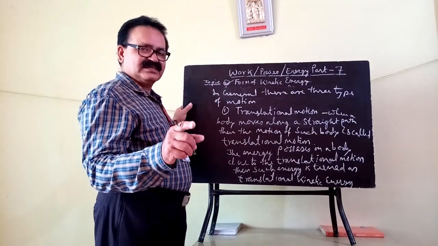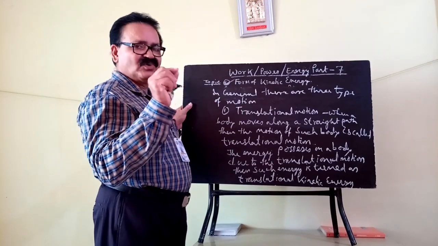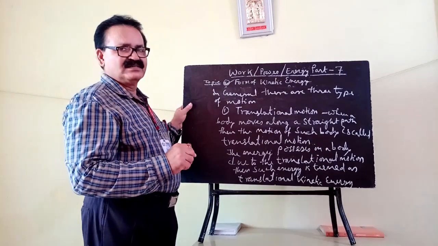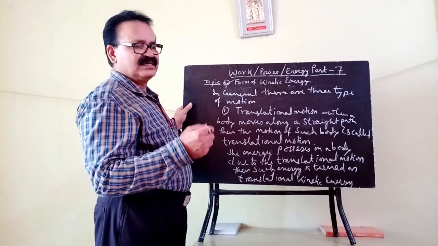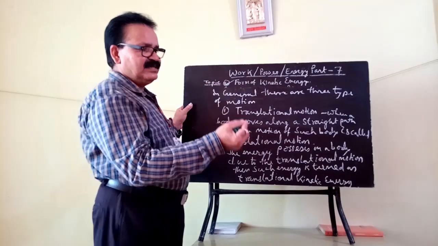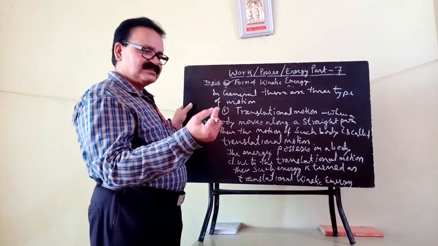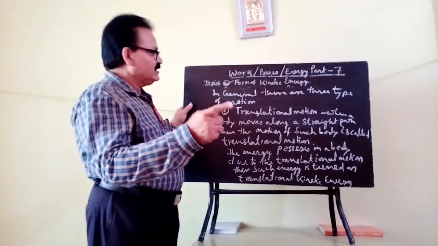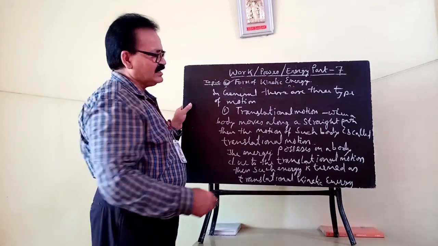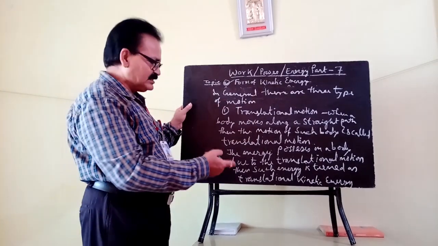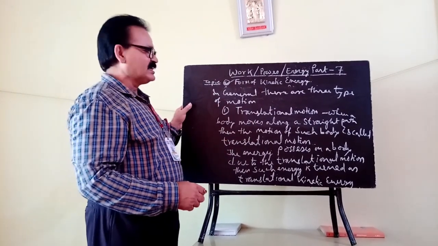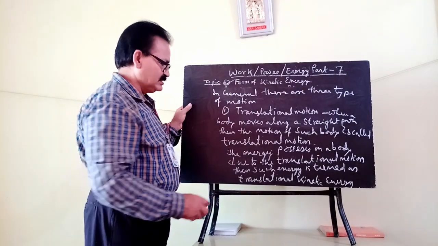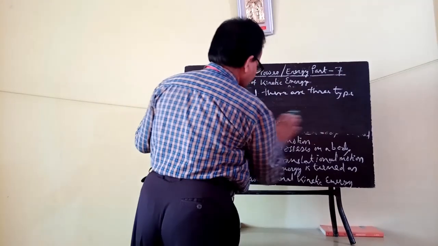The energy possessed by a monoatomic molecule, monoatomic meaning the atomicity is one, like helium. Helium is a gas, so the molecule of helium consists of only one atom. So when it moves along a straight path, the motion is translational, and the energy possessed by that gaseous molecule is also translational kinetic energy. Okay. Now the next part.